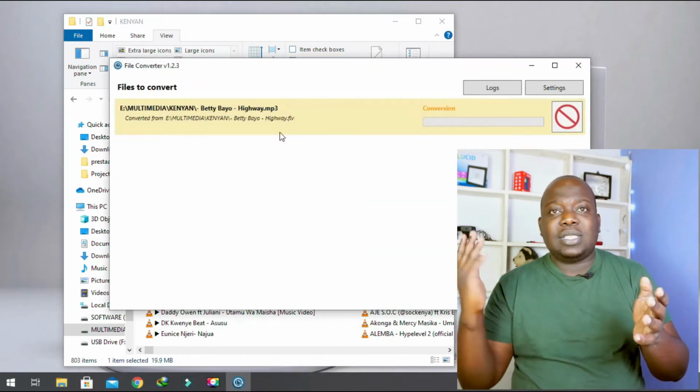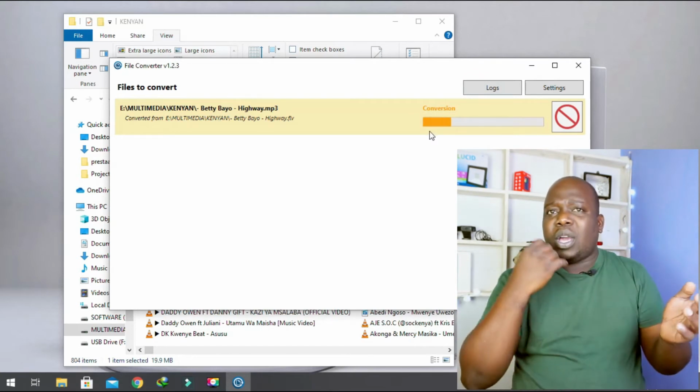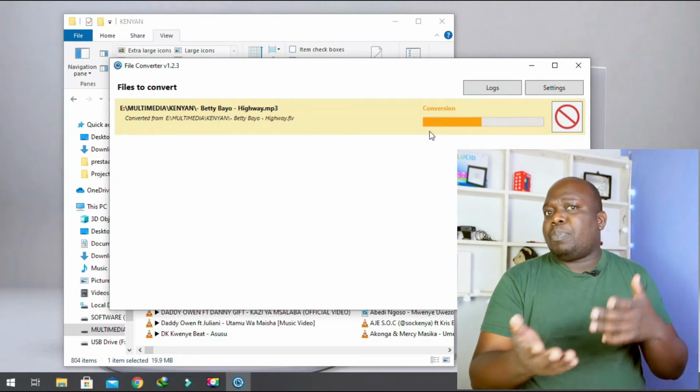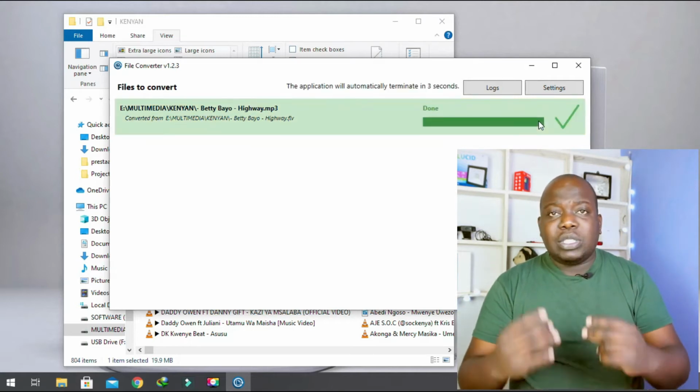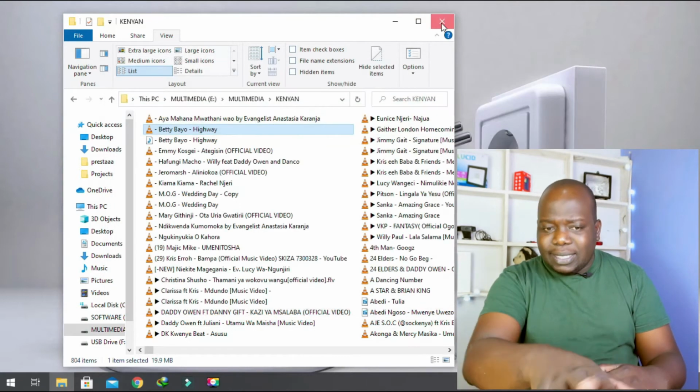I found this very, very interestingly helpful, especially me who works with a lot of media. Sometimes you have a file which is in WAV, you want it in MP3, or you have a video which is in, let's say, MP4 and you want to switch it to MKV. All these things, being able to do it right on the fly, just right click on the file itself, have it worked out immediately, and it's also quite fast. This here is just something that you really, really should have.